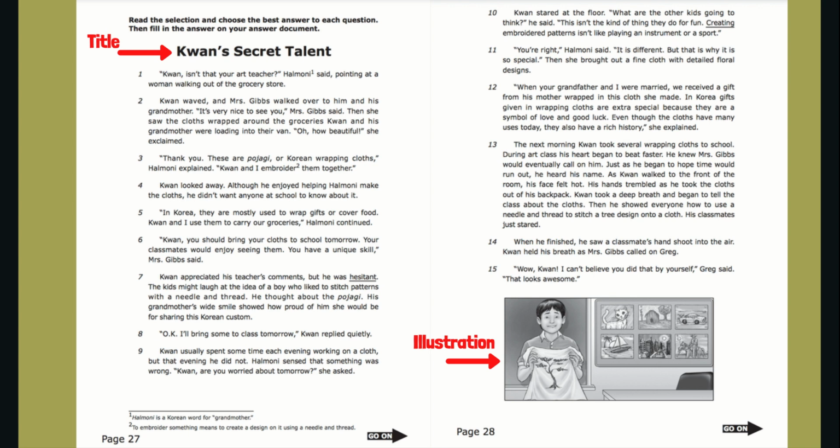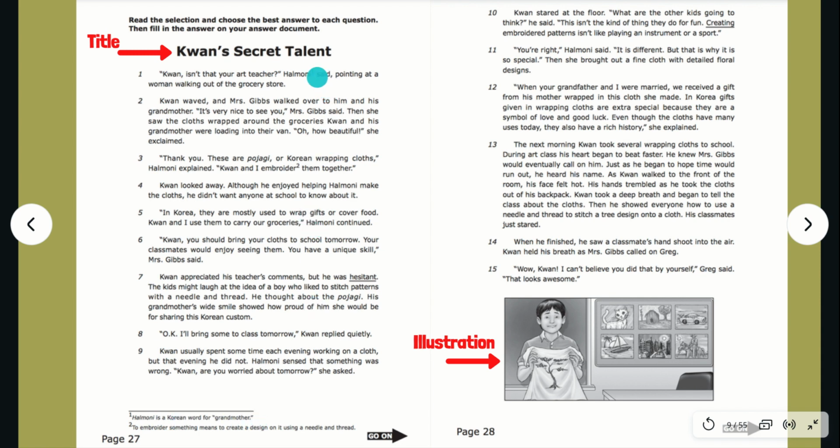What is another text feature that you see in our passage? Another text feature in this passage are the paragraph numbers. Every paragraph is numbered off to the left side. There's also this brand new text feature down here in the footnotes. There are some numbers, it says 1 and 2, and next to the numbers are some definitions.